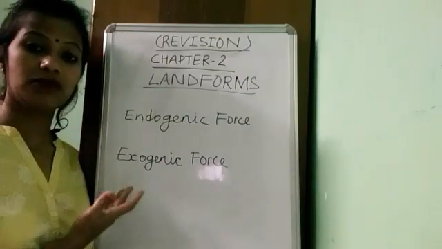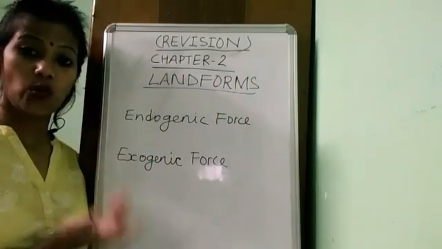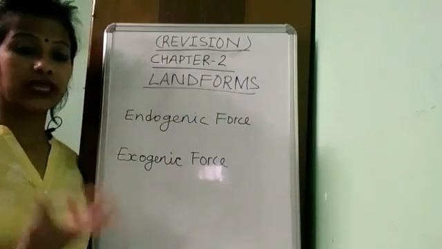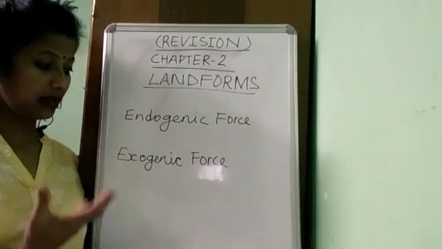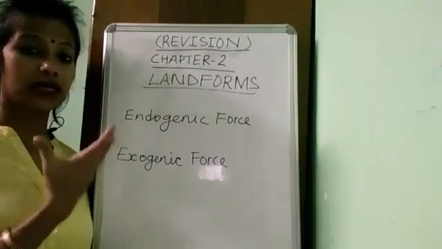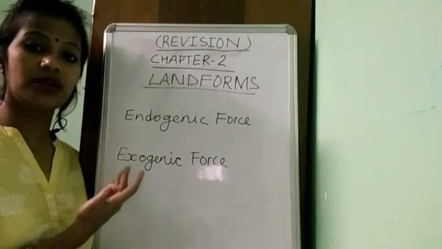You can see exogenic forces in the form of rivers, wind, glaciers. They all occur because of exogenic force.